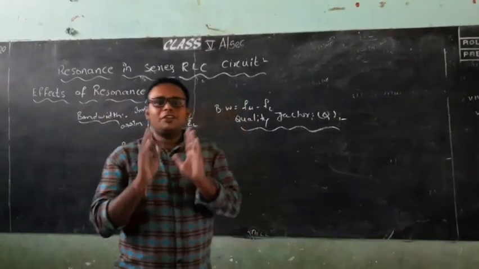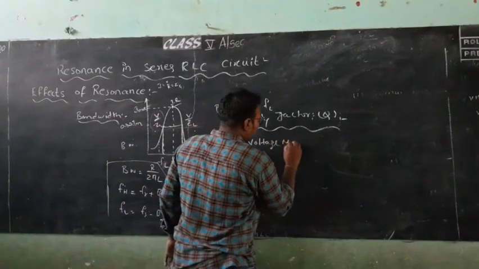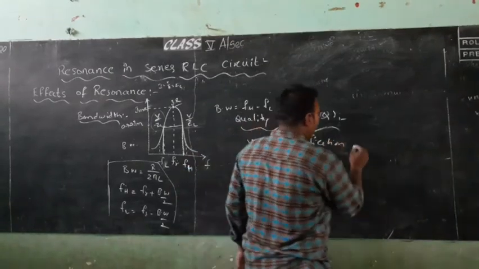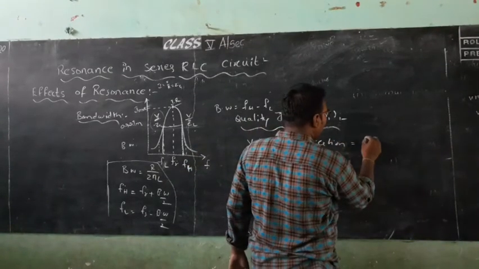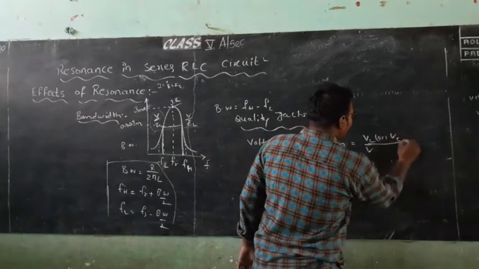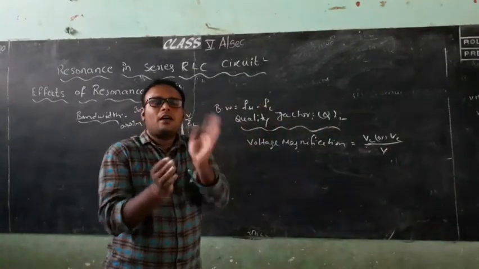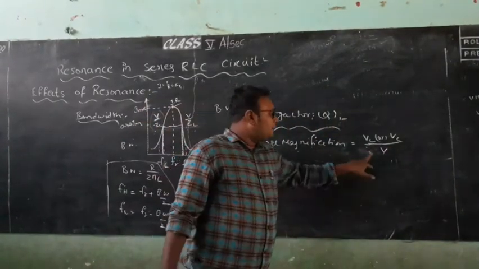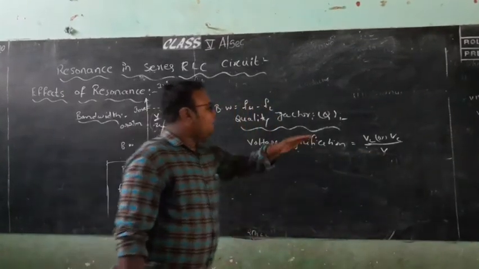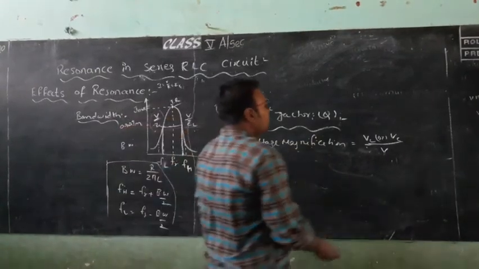Voltage magnification is defined as VL by V, or VC by V. The voltage across the inductor or the voltage across the capacitor divided by the supply voltage is known as the voltage magnification. We have the following formulas and we are going to find out the quality factor.